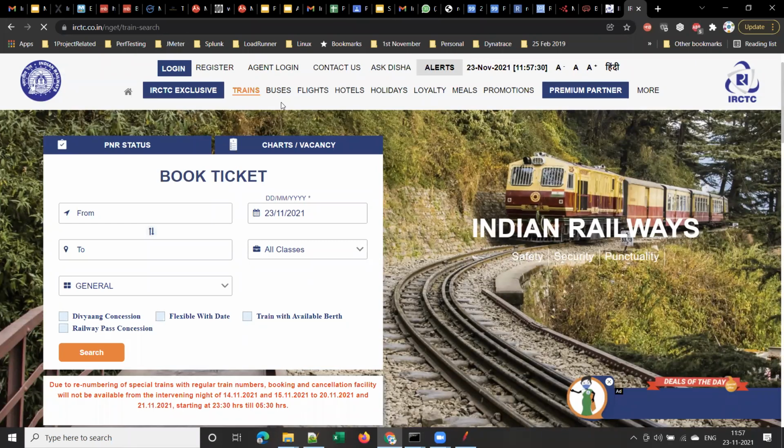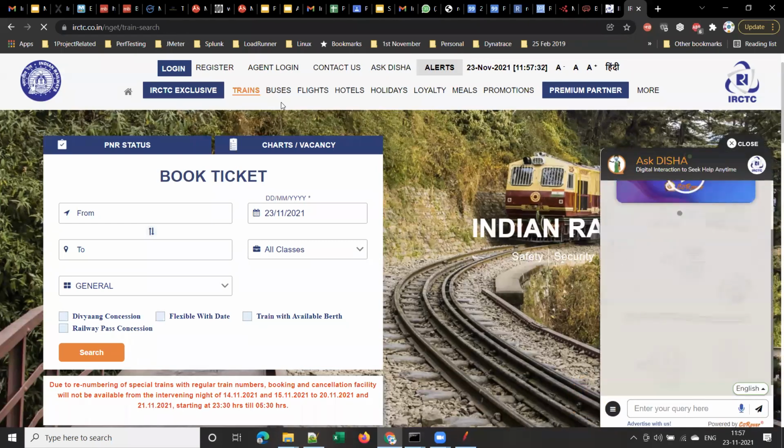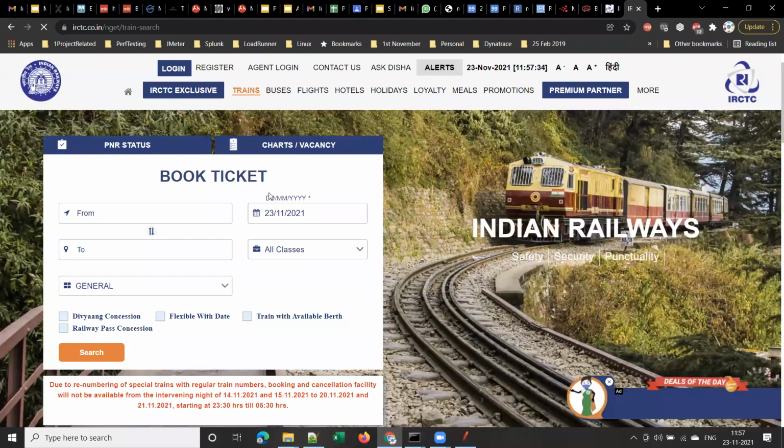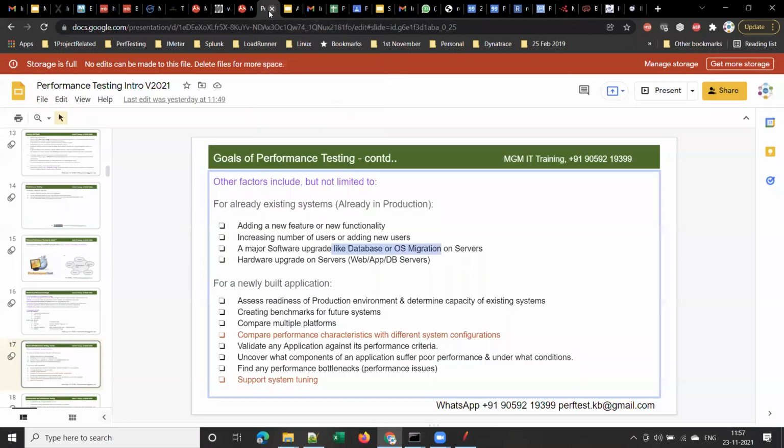First, they will test it. They will do unit testing, then integration testing, then functional testing and performance testing. They will do all types of testing, like security testing, penetration testing, and so on. Once they verify that the new code is working fine, only then they will push that code to production. Clear, guys?